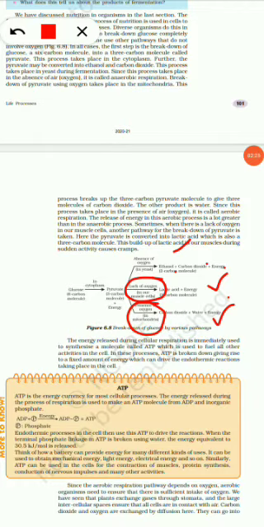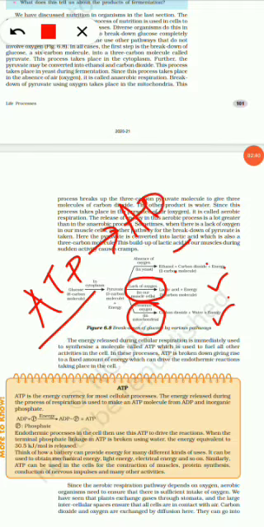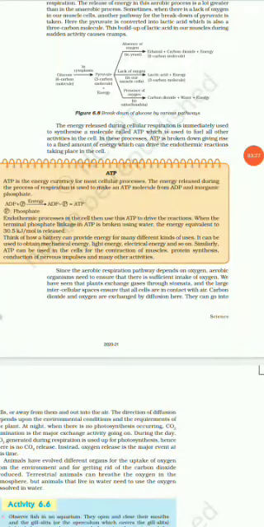The energy released during cellular respiration is immediately used to synthesize ATP, which is the fuel of our body. This ATP will be broken down to release energy. The ATP is broken down, giving rise to a fixed amount of energy which can drive the endothermic reactions taking place inside the cell. Aerobic respiration depends completely on oxygen, so it is very important that the cells get enough oxygen.